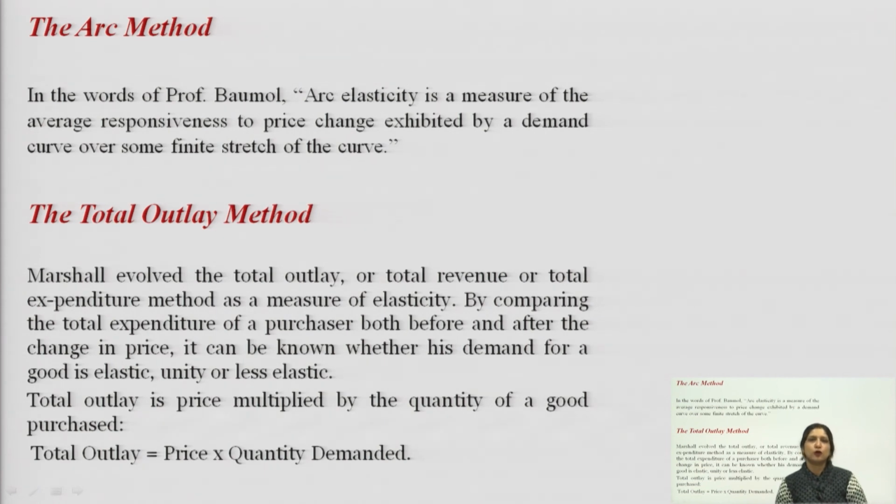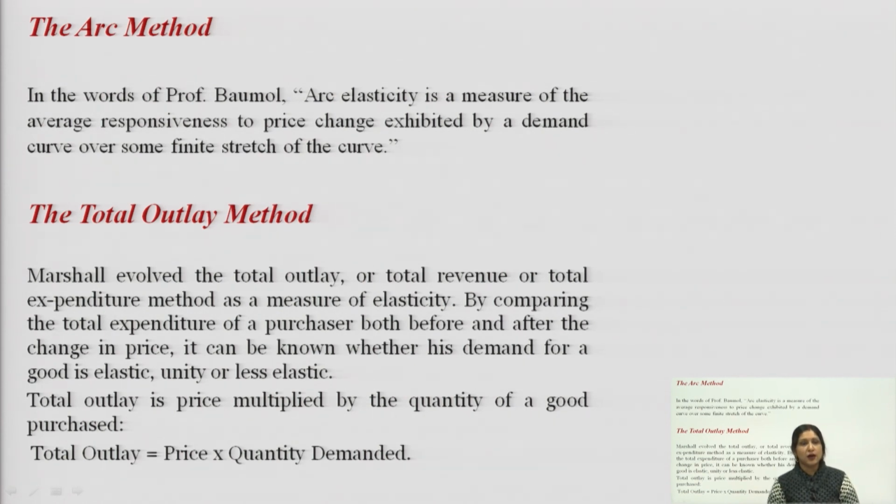But if your total revenue decreases with a decrease in price, or increases with an increase in price, in that case your EP will be less than 1, and normally it will happen in case of necessities. But if the total outlay remains the same due to an increase or decrease in price, then in that case your elasticity will be unitary elastic. It means it will be equal to 1, it does not change.